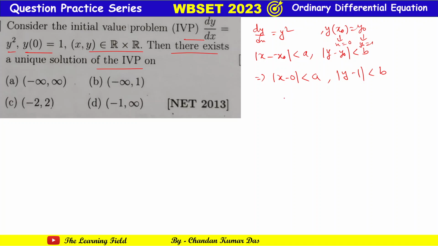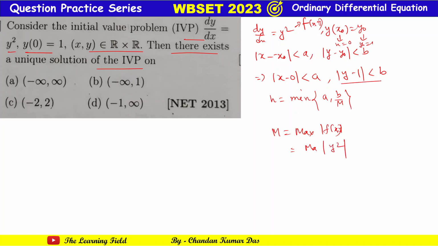Now we define an h. Okay, so h equals the minimum of a comma b by M, where M is equal to the maximum of mod of f of x y, and this is the value of f of x y. Okay, so this is the maximum of f of x y, that is f of x y means here only y square.